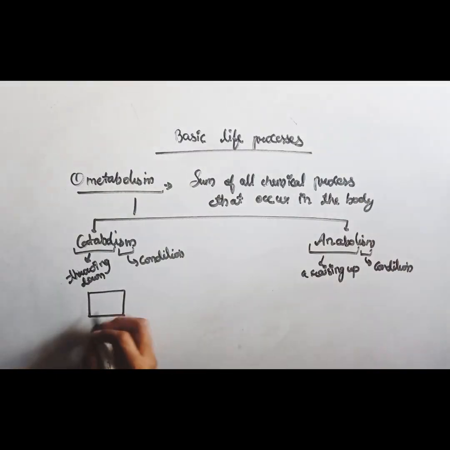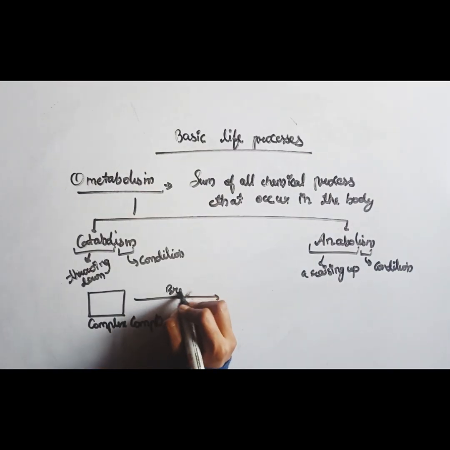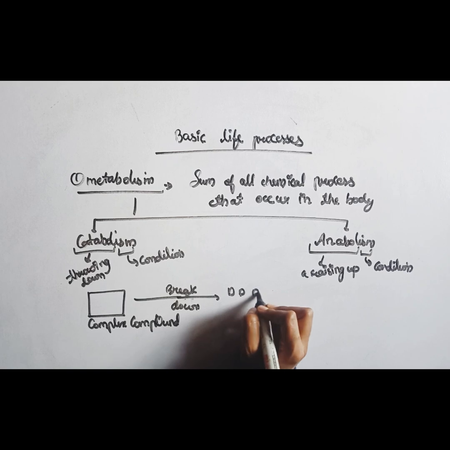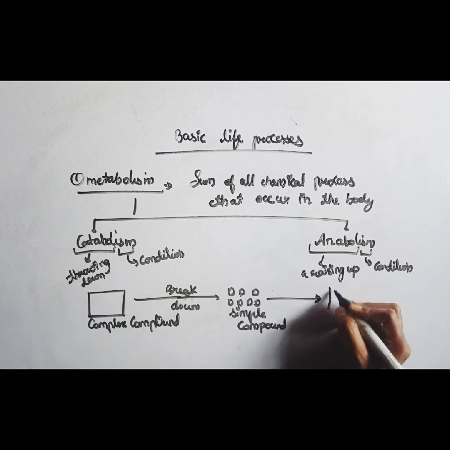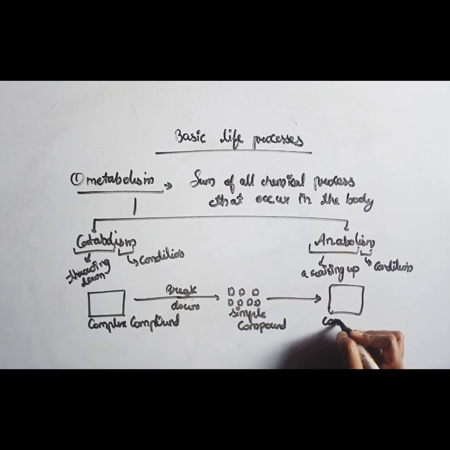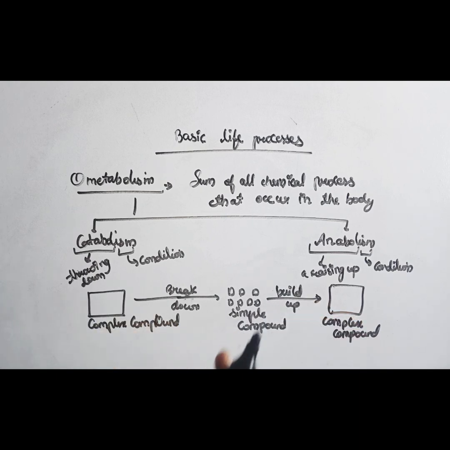So this is the complex compound, and this complex compound breaks down into the simple compound. This is catabolism. And when a complex compound is formed with the help of simple compounds, this is anabolism, build up. So a complex compound breaks down into simple compounds, this is catabolism, and again the complex compound is formed from the simple compounds, this is anabolism.